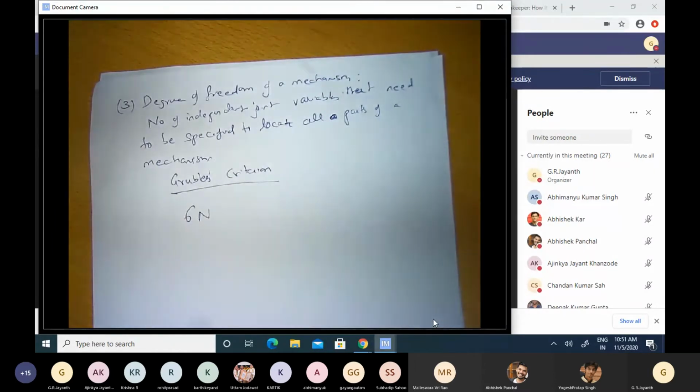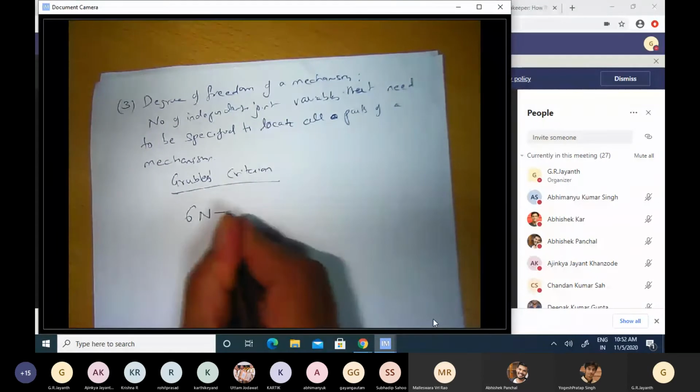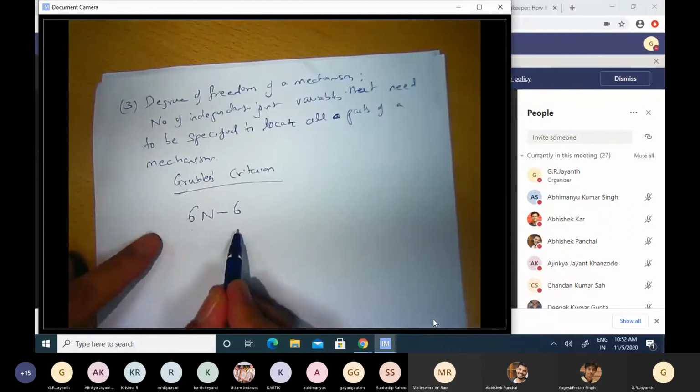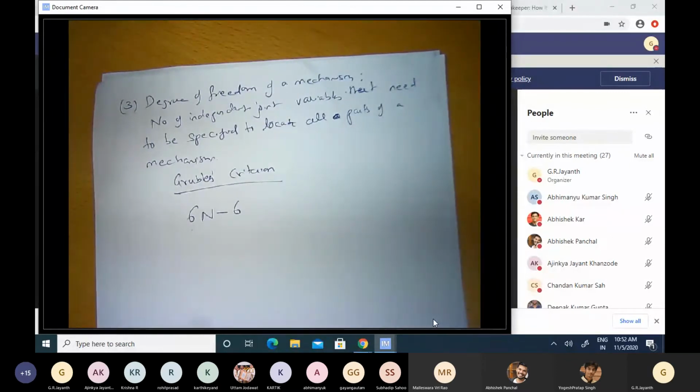Now among these n rigid bodies, one of them will serve as the ground. One of them will be fixed. So therefore, I would remove the 6 degrees of freedom associated with that particular fixed rigid body, and this would be the number of degrees of freedom remaining for the mechanism, assuming that they are not connected to one another by the joints yet.